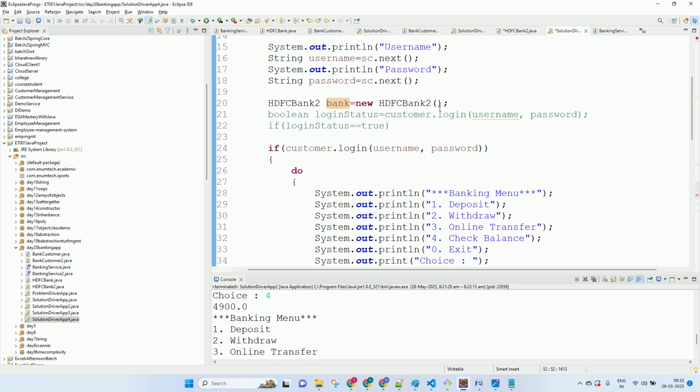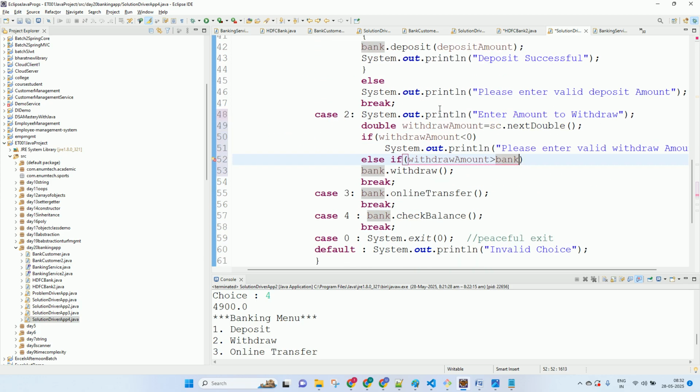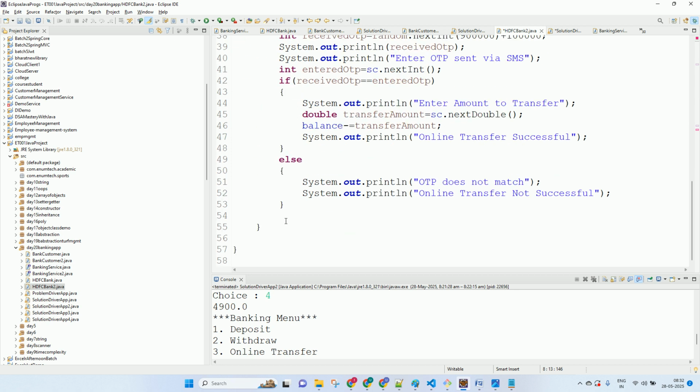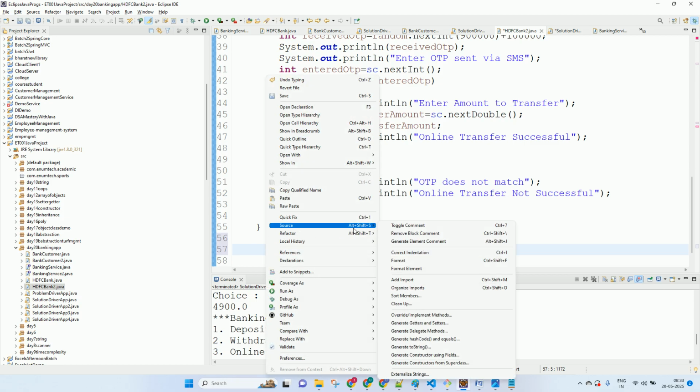And the double balance. So let's say this is private data. To get the balance, we'll have a getter. What do we do for private data? We can't access it directly, right? So what do we make? Getter setter. But I only want a getter for the balance. So I have one get balance.